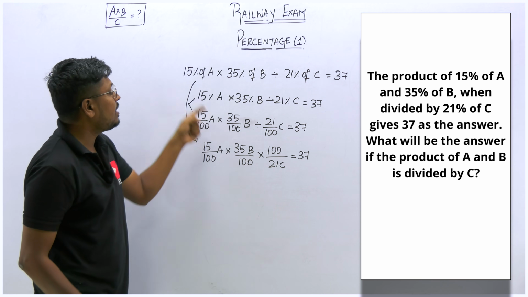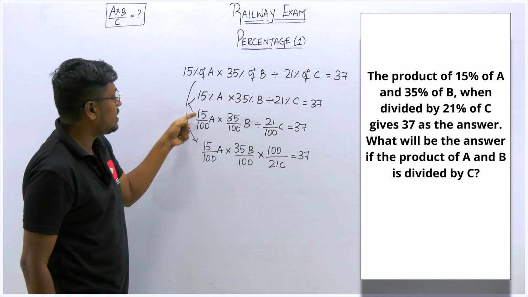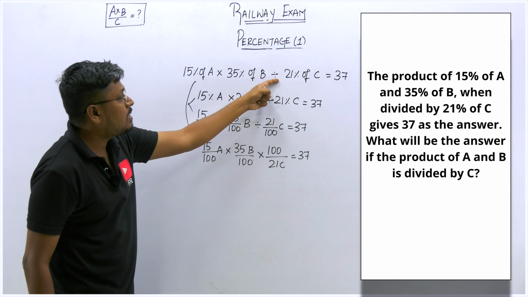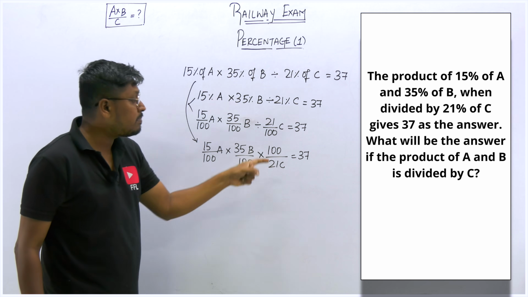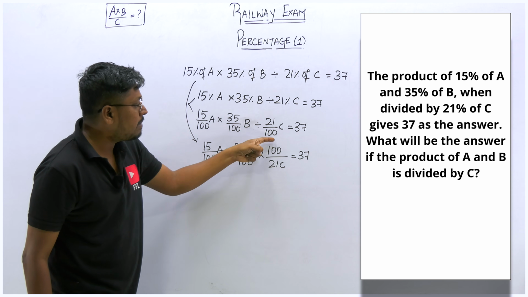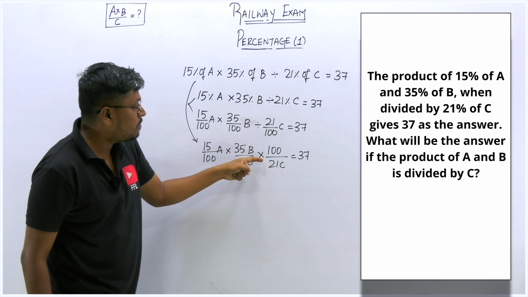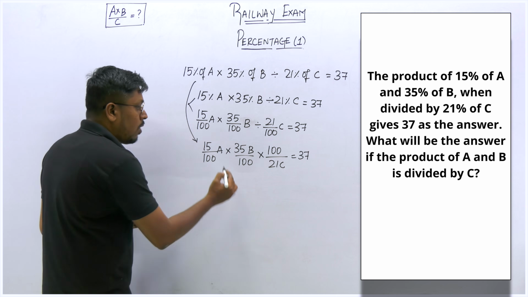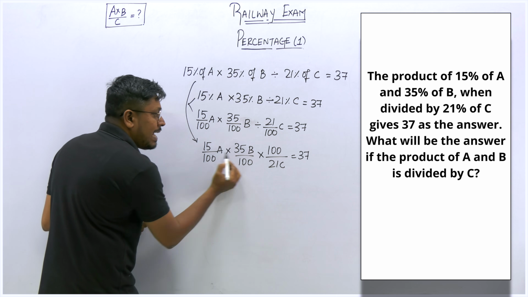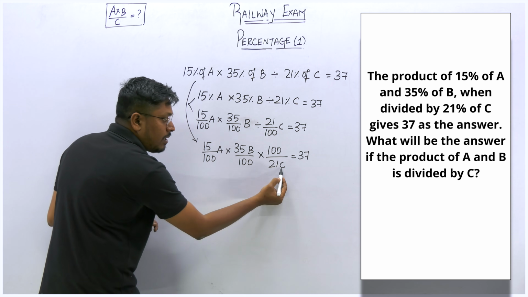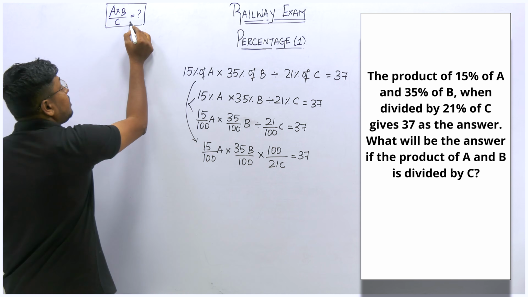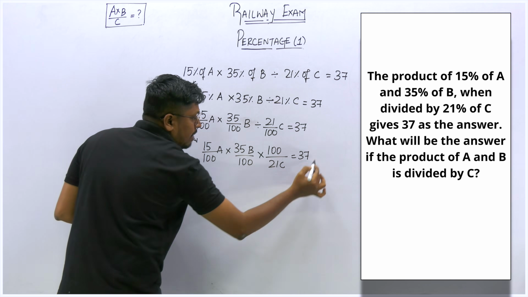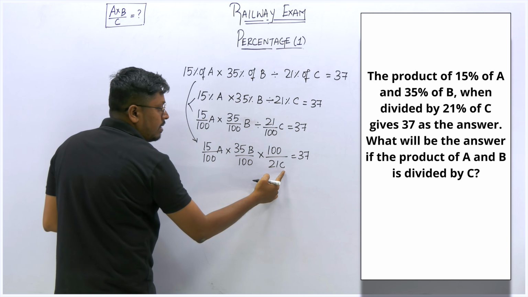So just remember one thing, I am removing all the percentage divided by 100. Of means multiplication. In order to convert the division into a multiplication, take the reciprocal of the number. So 21c by 100, when you convert the division into multiplication, reciprocal it, 100 divided by 21c. So now you can see numerator a into b, denominator we have c. That is the thing we need to find here, a into b divided by c. So similarly, we framed the equation that is a into b divided by c.